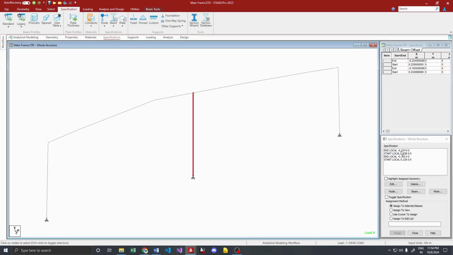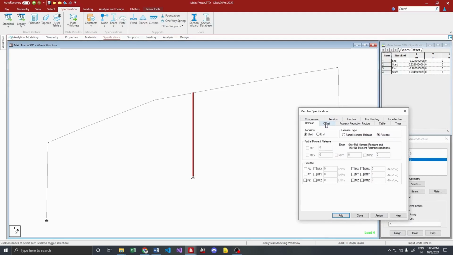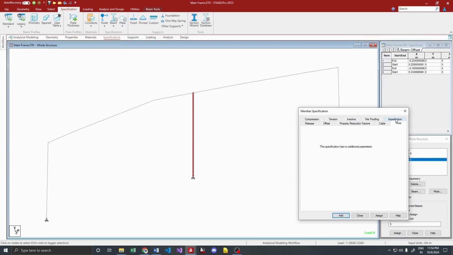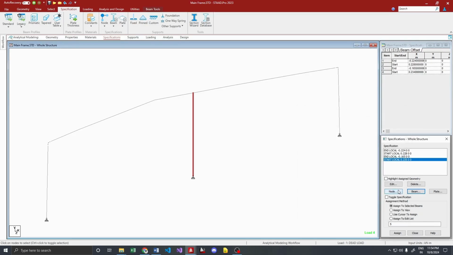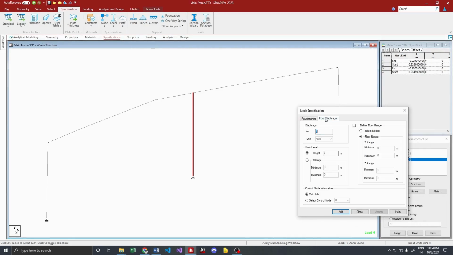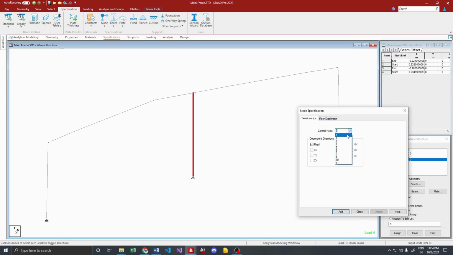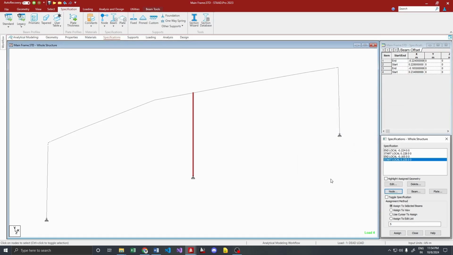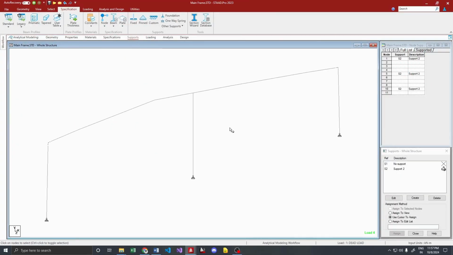Each member has a unique specification like beta, offset, releases, stress or tension. They are totally member specific, and the specifications are not for members alone. We have specifications for nodes as well, like dependent and control nodes.